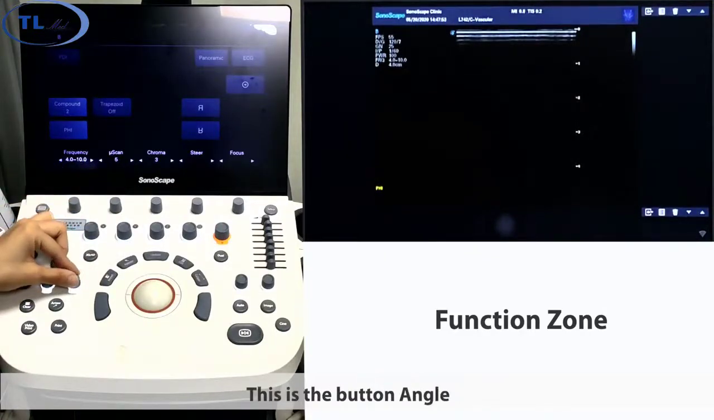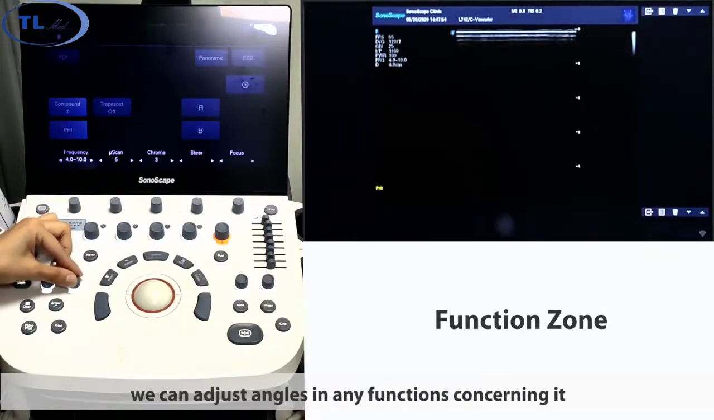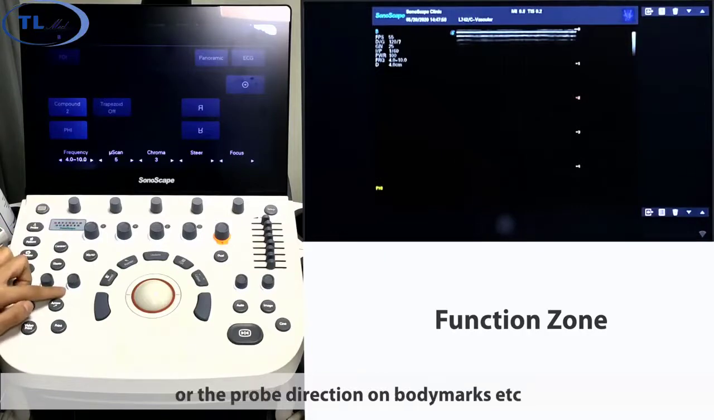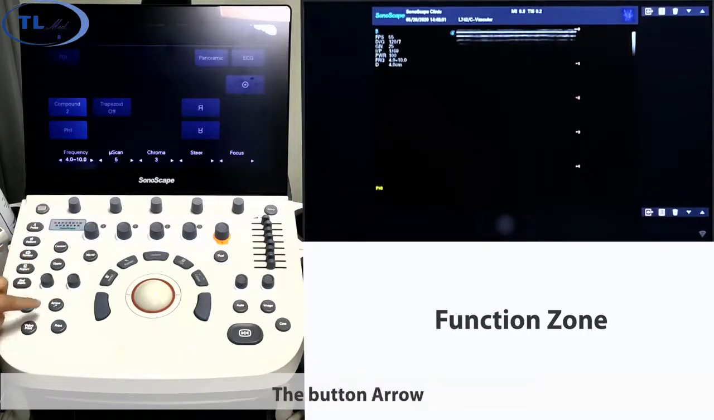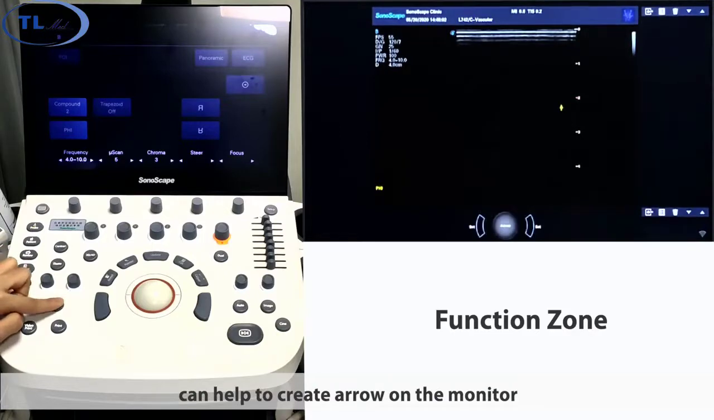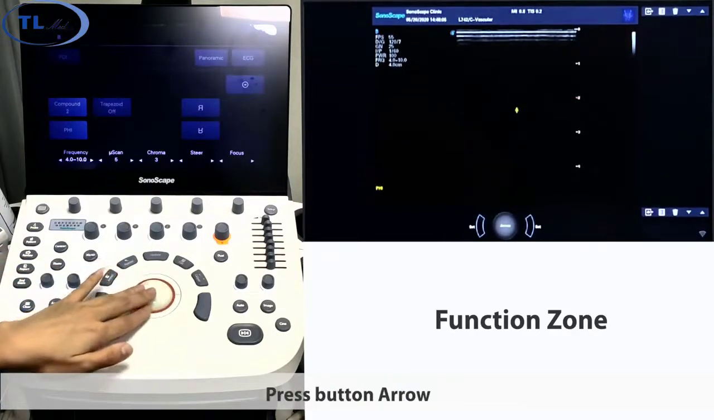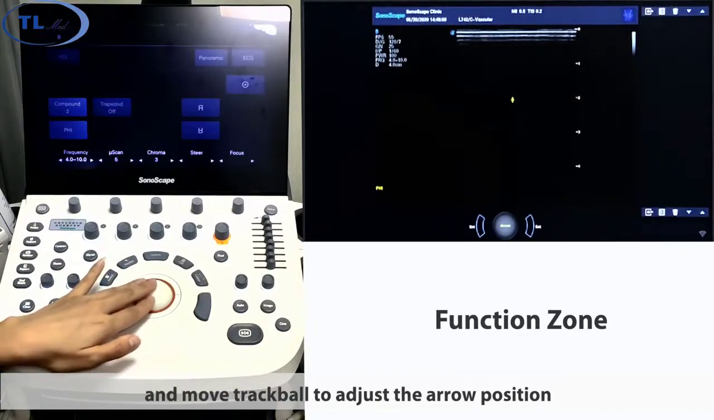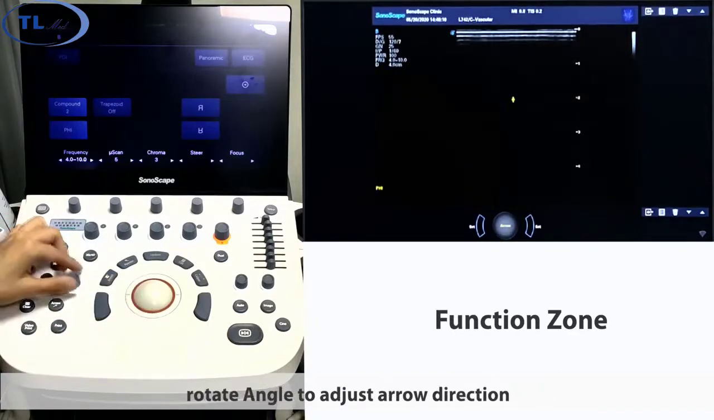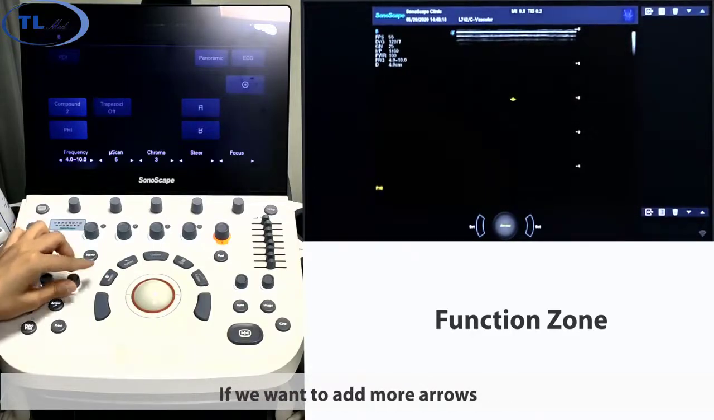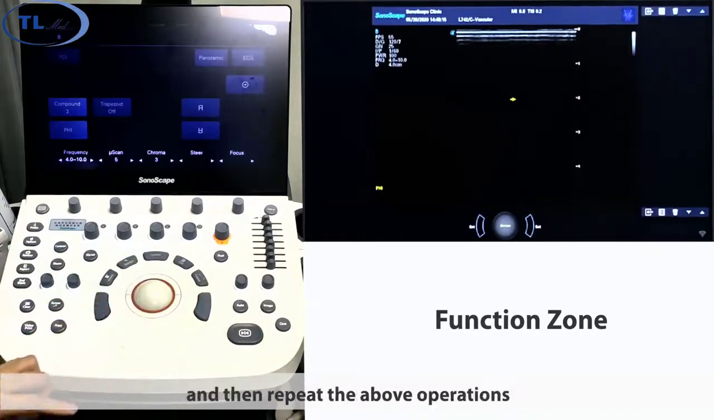This is the button angle. By rotating this button, we can adjust the angles in any functions concerning it, like the direction of arrows or the probe direction or boundary marks and extra. The button arrow can help to create an arrow on the monitor to show indication. Press button arrow and move the tracking ball to adjust the arrow position. Rotate angle to adjust the arrow direction. If we want to add more arrows, we can press set and then repeat the above operations.